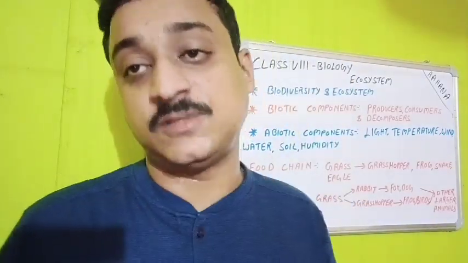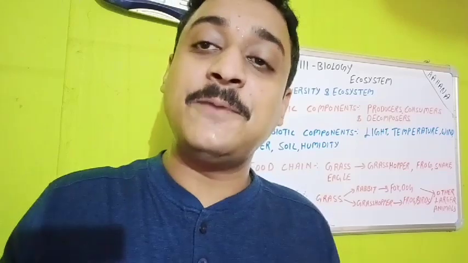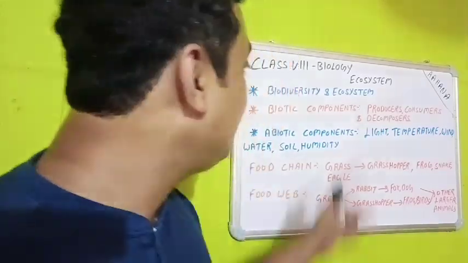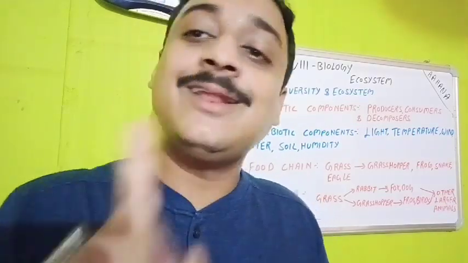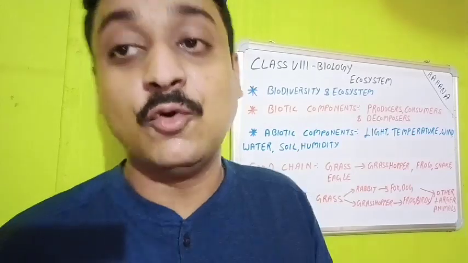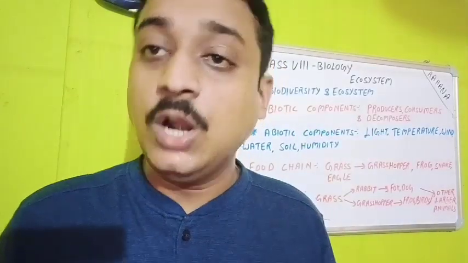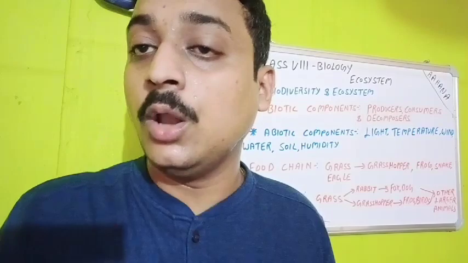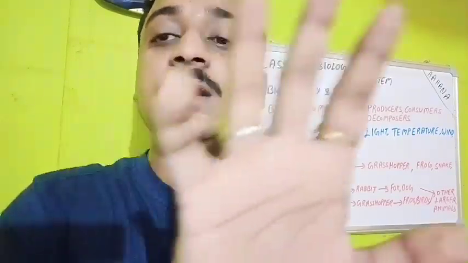How is it happening? The consumers are also called phagotrophs. P-H-A-G-O, phagotrophs. They are called phagotrophs since they cannot make their own food. They are depending upon the food produced by the producers. Under consumers, we are getting herbivores. What are the herbivores doing? The herbivores will feed upon the plants only. Means cow, buffalo, goat, giraffe, they all are herbivores. They are depending upon plants and grasses.